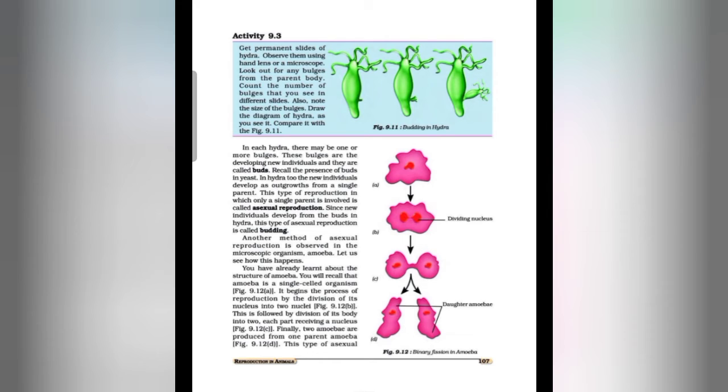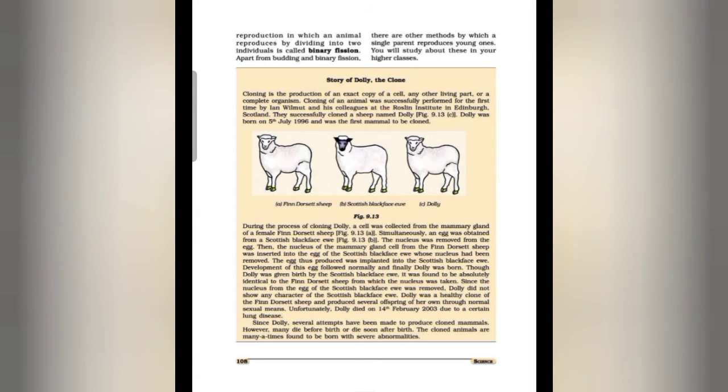This type of asexual reproduction in which an animal reproduces by dividing into two individuals is called binary fission. Apart from budding and binary fission, there are other methods by which a single parent reproduces young ones. You will study about these in your higher classes.